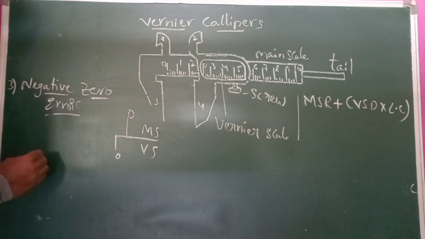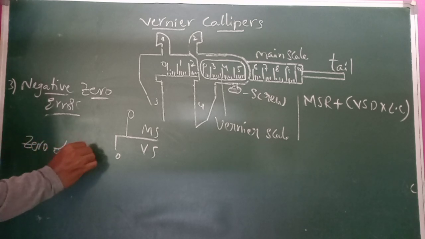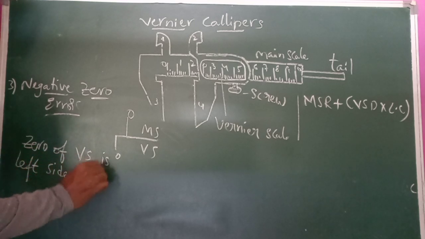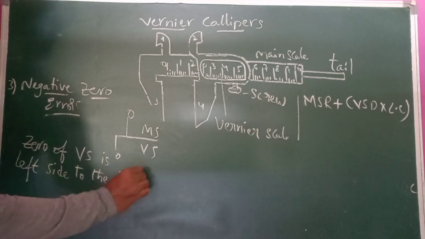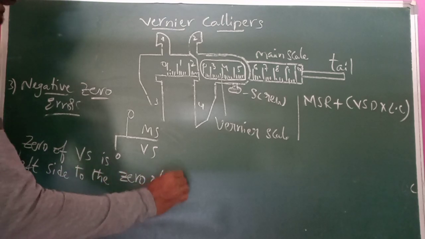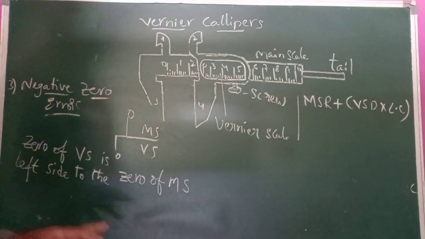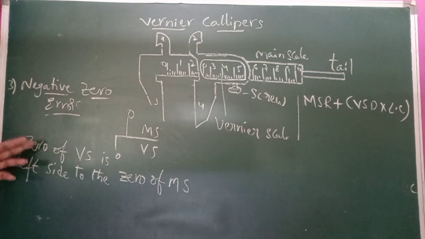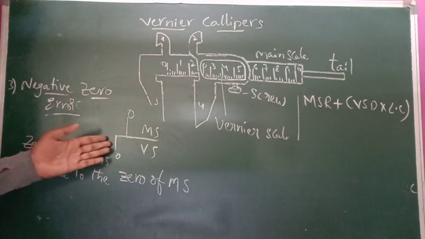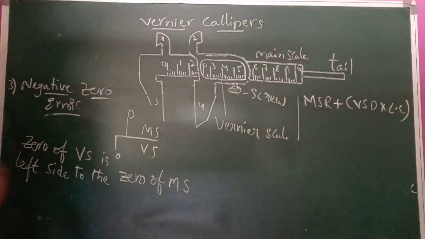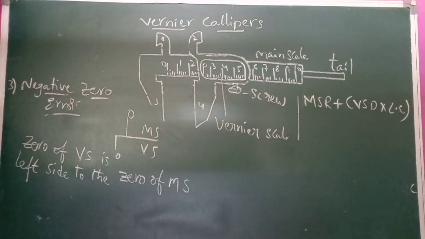So it is negative zero error. The zero of the vernier scale is to the left of the zero of the main scale, MS meaning main scale and VS meaning vernier scale, then the device has negative zero error.